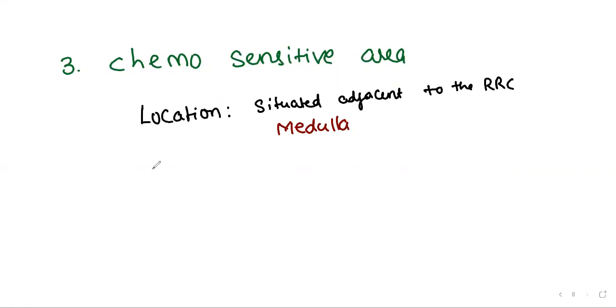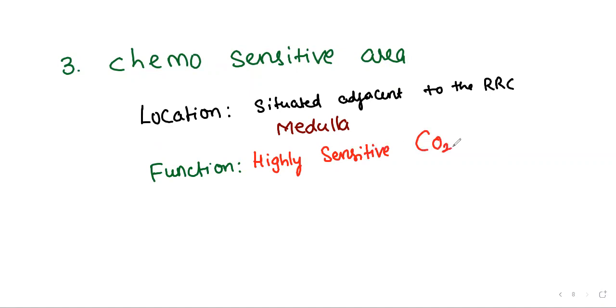And next, function. See that heading once again, chemosensitive area. That means it is sensitive to a chemical. Just find out what that chemical is. Carbon dioxide. Very good. Carbon dioxide and hydrogen ions. Highly sensitive. Do you think carbon dioxide and hydrogen ions are separate? Okay, the text is giving them separately, but do you think so? Can I say here that if carbon dioxide is increased, automatically H plus ions will increase?